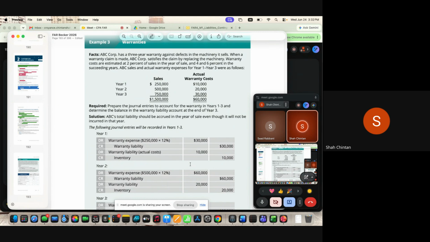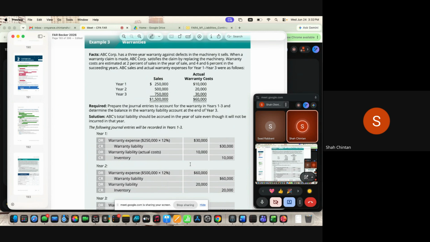On the sale of 5 lakh, 2% will come in year two, 4% in year three, and 6% people will come in year four. And on the 7,50,000 sales, 2% people will come in year three, 4% in year four, and 6% in year five.